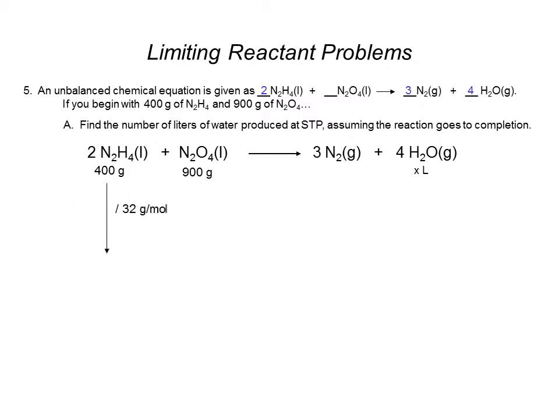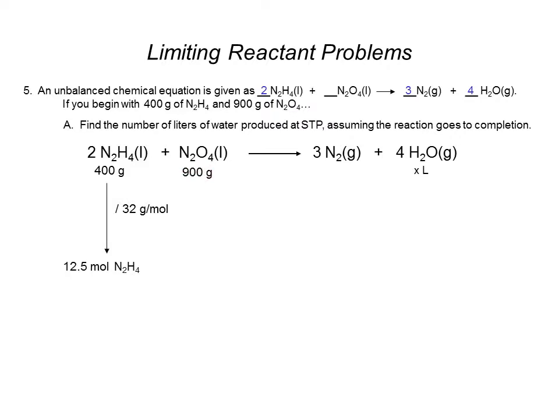So I'm going to divide the 400 grams by the molar mass of N2H4. Each nitrogen weighs 14 grams. 2 times 14 is 28, plus 4 is 32 grams per mole. So if I take 400 divided by 32 grams per mole, I will find that I have 12.5 moles of N2H4.